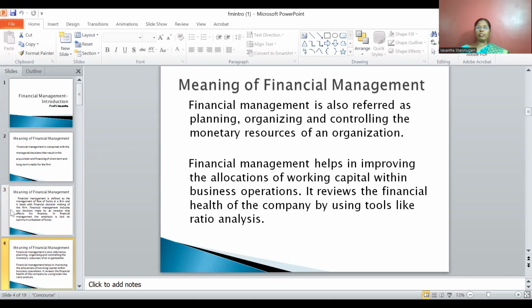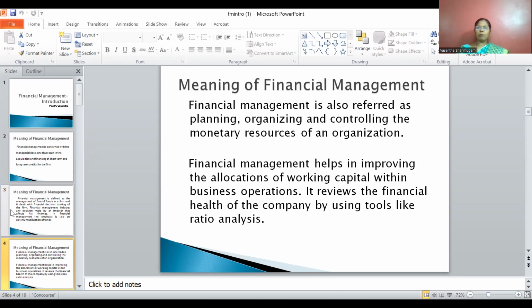What do you mean by working capital? Working capital refers to the difference between current assets and current liabilities. What do you mean by current assets? Current assets are those assets which can be converted into cash within a short period of time. Current liabilities are those liabilities which should be repaid within a year. That is called a current liability.